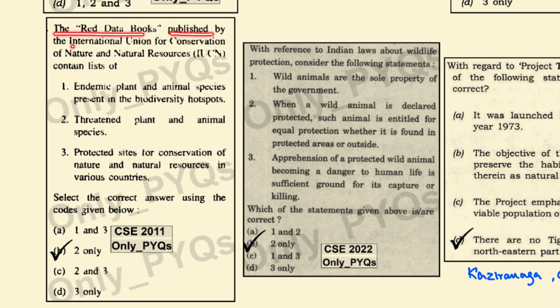The Red Data Books published by the IUCN contain a list of the threatened plants and animals. Option 2 is correct. With reference to Indian laws about wildlife protection, consider the following statements. Wild animals are the sole property of the government. No, this is a wrong statement. When a wild animal is declared protected, such animal is entitled to equal protection whether it is found in protected areas or outside. This is absolutely correct. Apprehension of the protected wild animals becoming a danger to human life is sufficient ground for its capture or killing. No, this is wrong. We can't kill animals. So option 2 becomes correct.